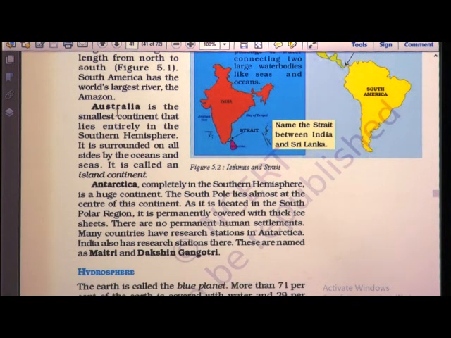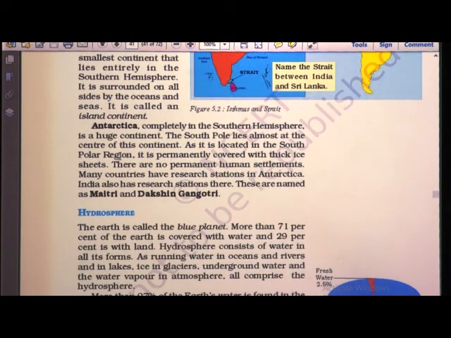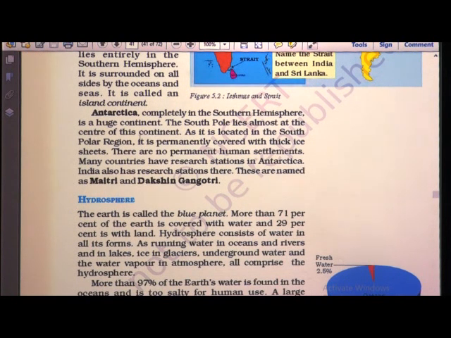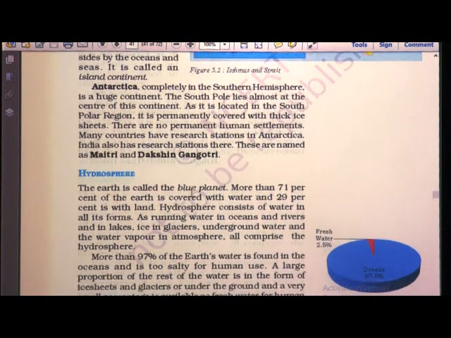Then Australia is the smallest continent and it is surrounded on all sides by oceans and seas, that is why it is called the island continent. The last one is Antarctica, in the South Pole, which lies almost at the center of the polar region. As it is located in the polar region, there are no permanent human settlements, and many countries have research stations.